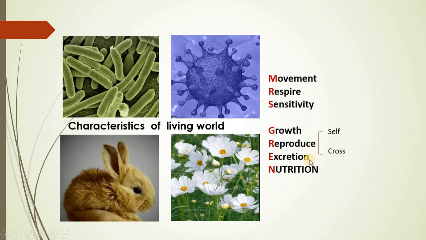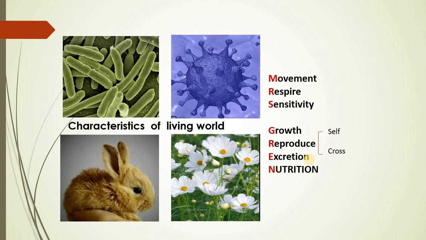Now excretion is the removal of unwanted, undesired waste which is generated in the body. It could be the gaseous product in the form of carbon dioxide, or it could be a nitrogenous product in the form of ammonia, urea or uric acid. And these excretory wastes should be removed from the body because unless and until they are removed, the harmony of the cell will not be maintained, or homeostasis within the body will not be maintained.